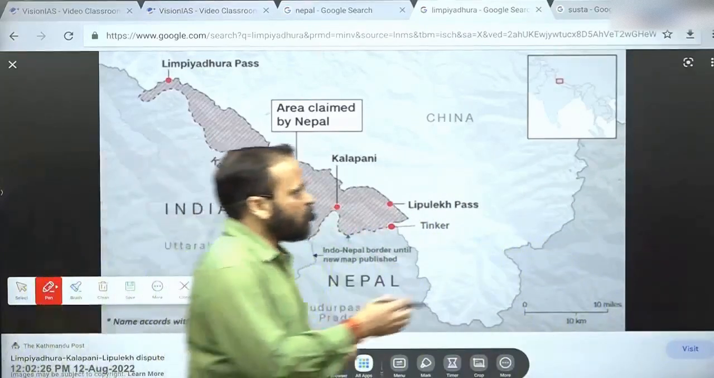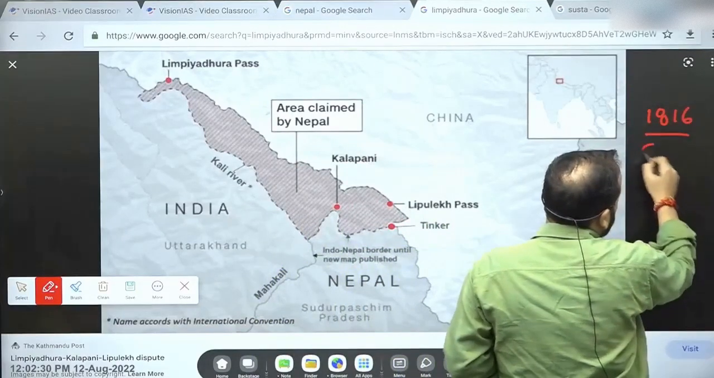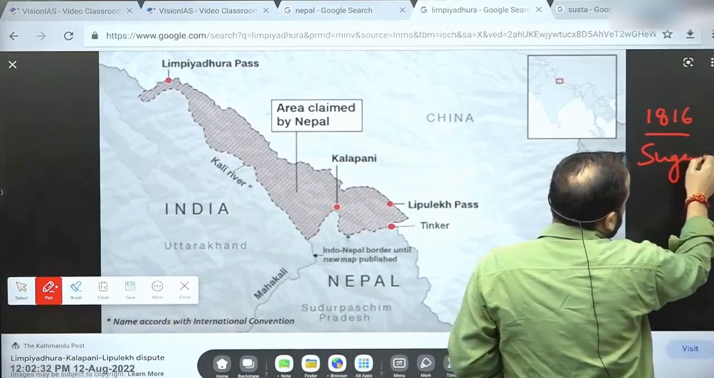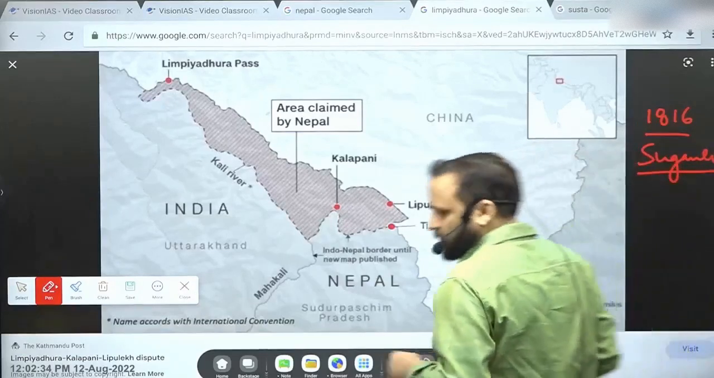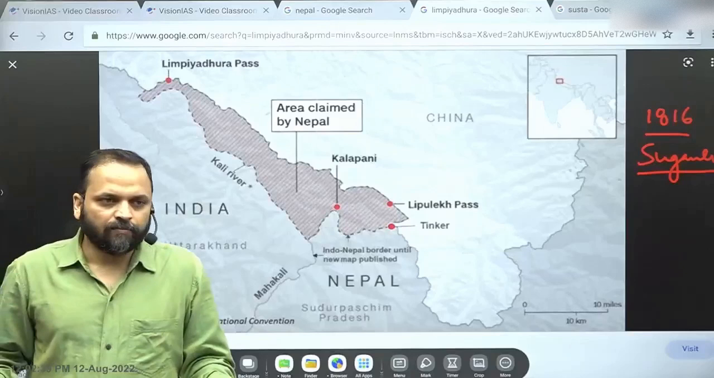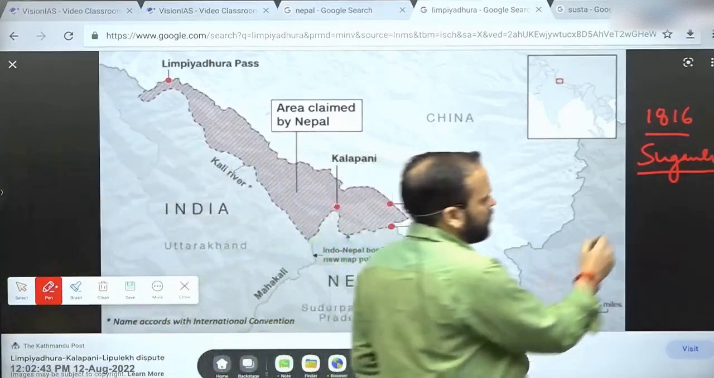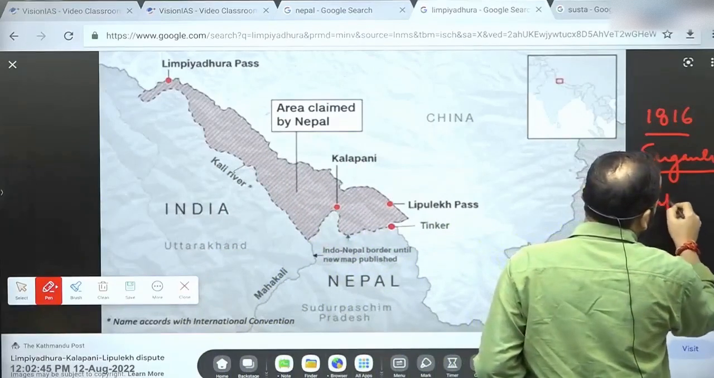The 1816 Treaty of Sugauli, a British era treaty, made rivers the basis of borders between India and Nepal. So that's where the interpretation